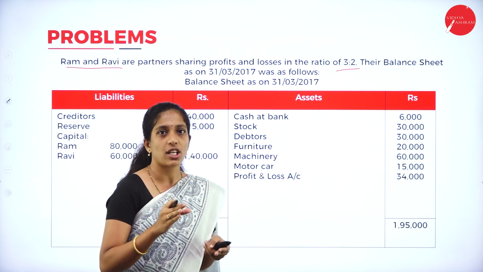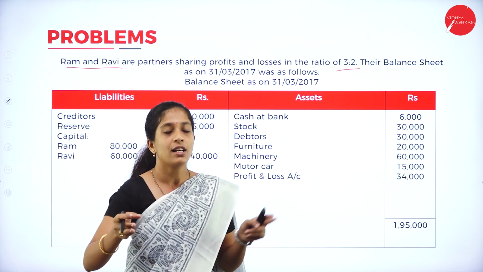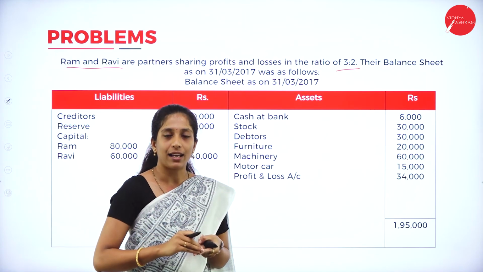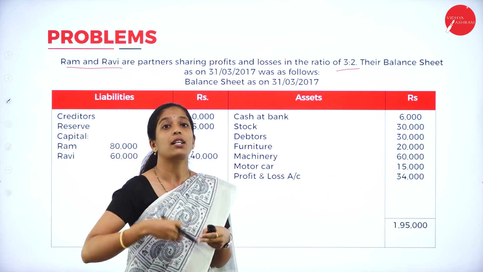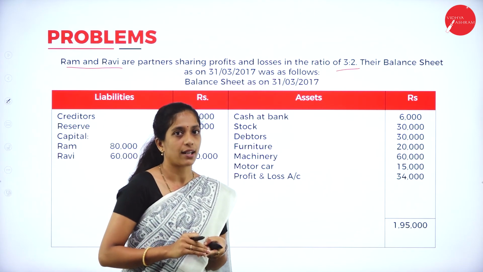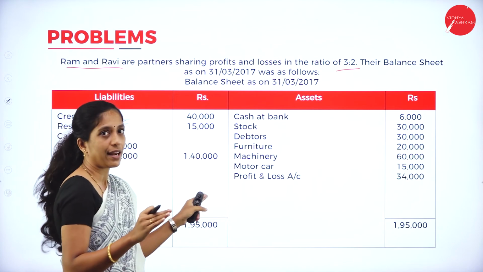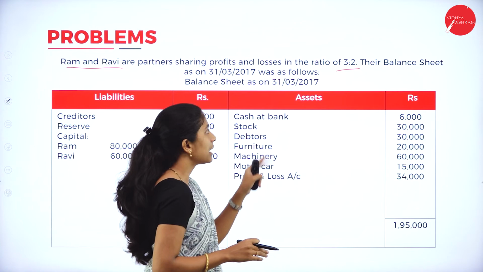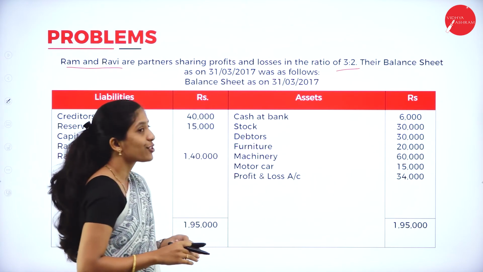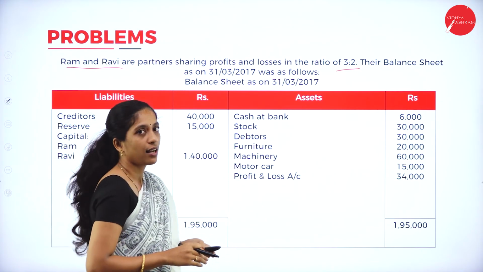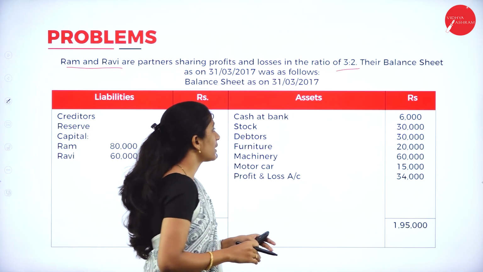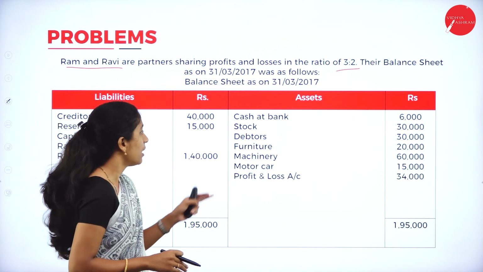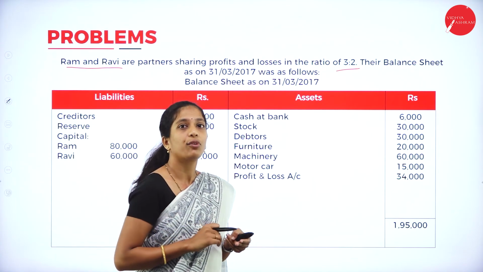Here in this question, they will give the balance sheet as well as adjustments. Balance sheet in the sense, before the admission of a new partner, they will give the balance sheet, and we have to prepare the balance sheet after the admission of a new partner. Now here, go through this old balance sheet. We are having both assets as well as liabilities. In assets, we are having cash at bank rupees 6,000, stock rupees 30,000, debtors 30,000, furniture 20,000, machinery 60,000, motor car 15,000 and profit and loss account 34,000.